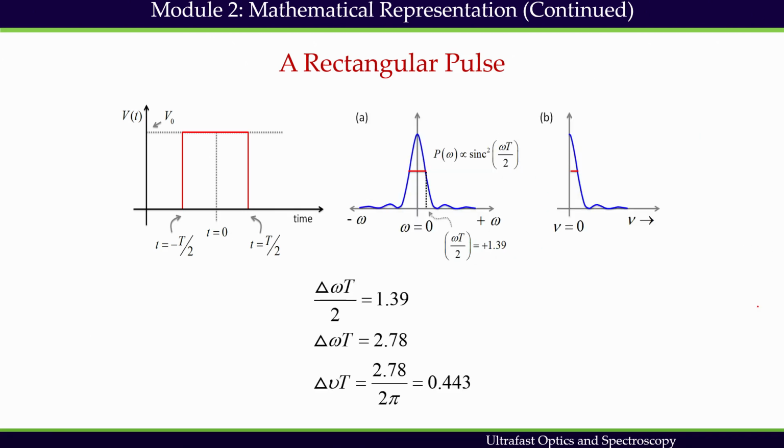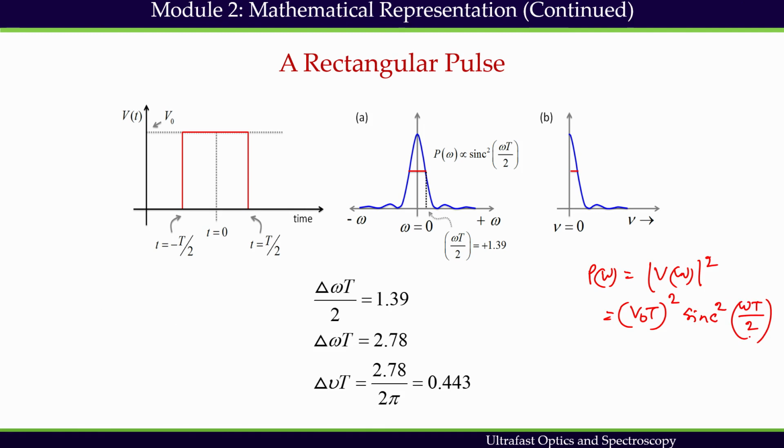And if we look at the cardinal sine function, the power spectrum can be represented by P(omega), which is nothing but the modulus square of V(omega), which is V naught T whole square times the cardinal sine function square of omega T by 2.